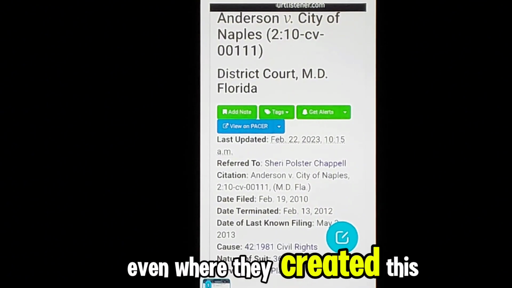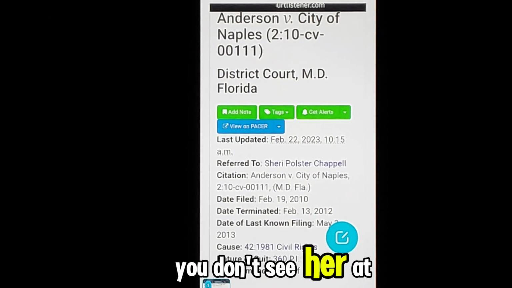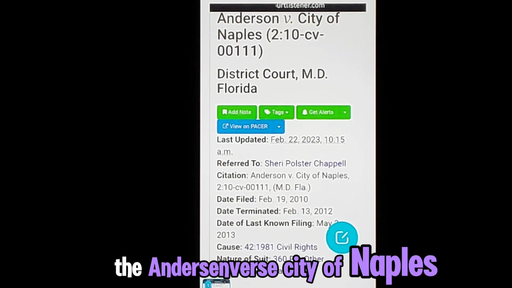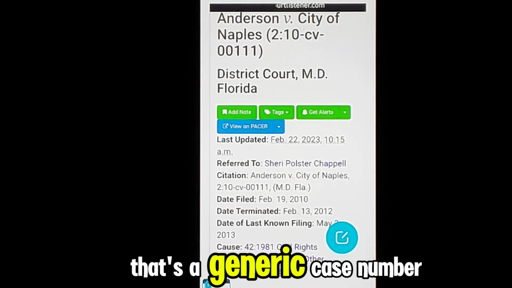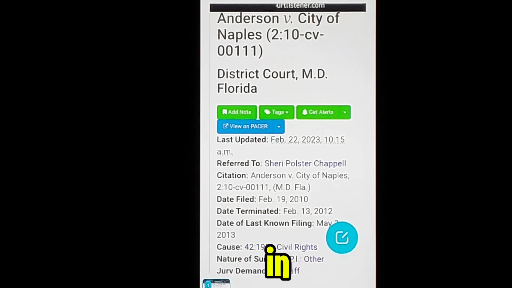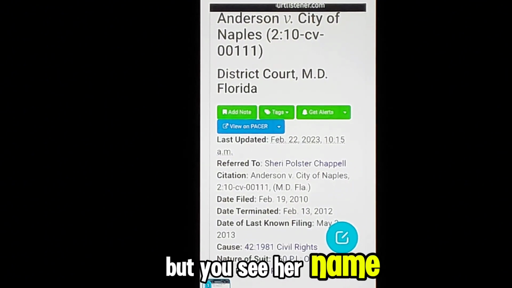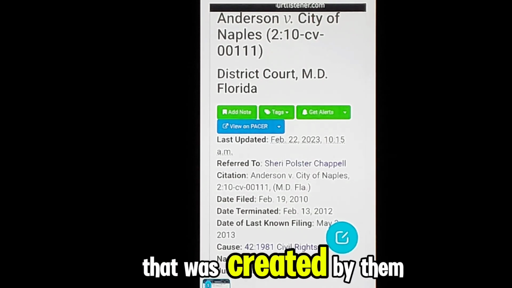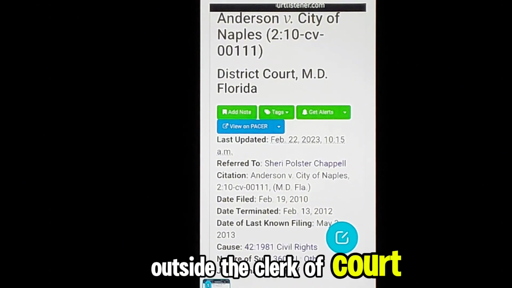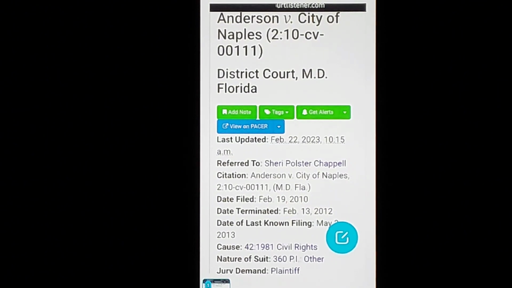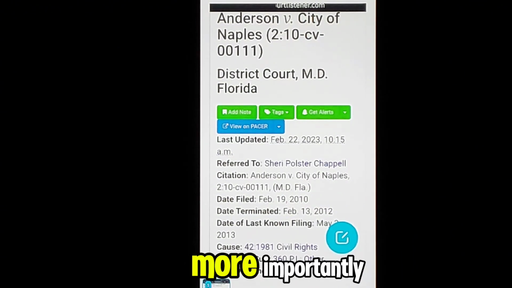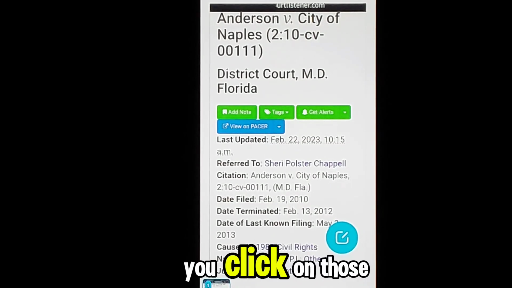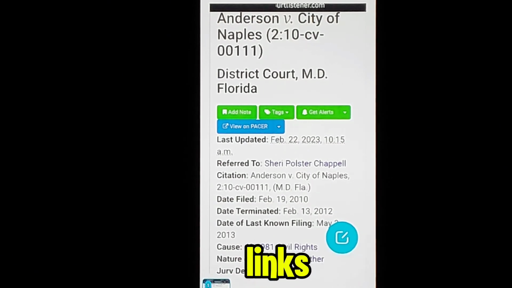Even where they created this fraudulent docket, you see at the Anderson versus City of Naples, you have a case number. That's a generic case number. You put that case number in, all kinds of different cases will come up. But you see her name. That's a clickable link. Those add notes, tags, etc. That was created by them outside the clerk of court. So her name is clickable. But more importantly, the cause of action, when you click on those, all those things are highlighted links.